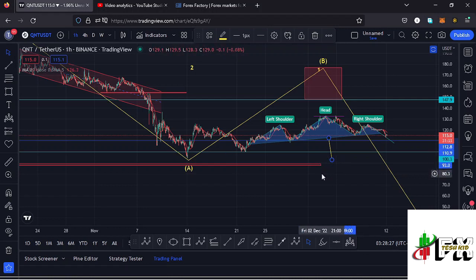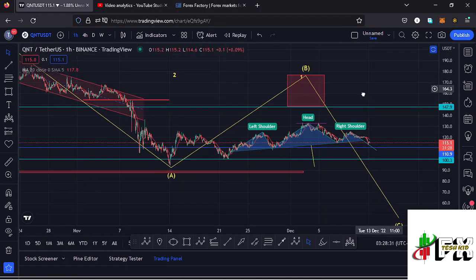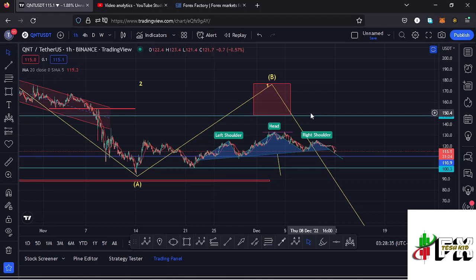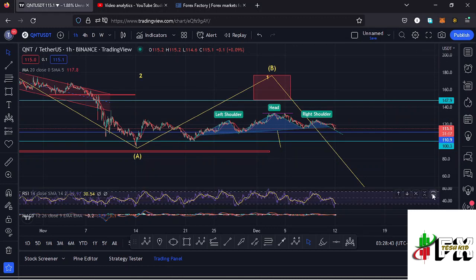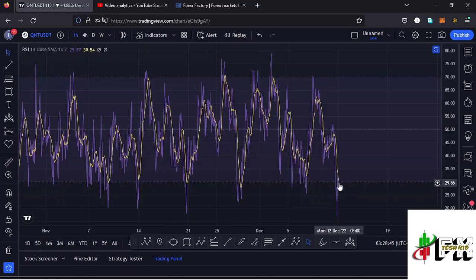And once that plays out, then we can expect an impulsive movement to the upside in the formation of that wave 3. So those are my two possible scenarios that I'm expecting to play out here on the Quant chart, and also taking a look at the indicators to see what movements will be supported on the RSI. On the RSI we are trading at around the 29 mark, meaning we have massive room for us to support any movements to the upside and a bit of room for us to support movements to the lower side before we get fully into the oversold region.